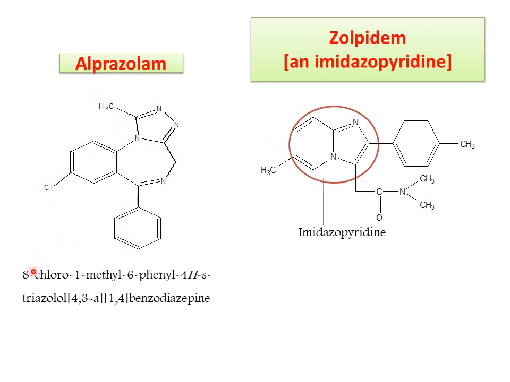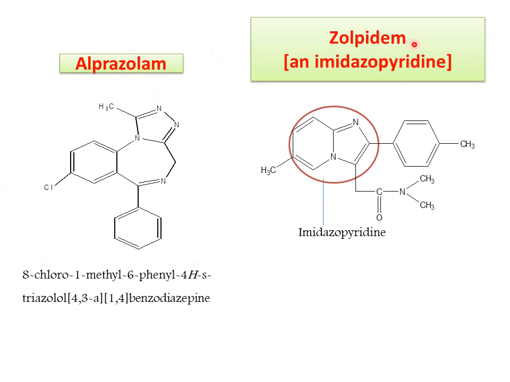Here it consists of a chlorine at the 8th position, and the first position is a methyl, with a 6-phenyl. And while giving the numbering, it undergoes several changes, and it gives 6-phenyl-4H-s-triazolo[4,3-a][1,4]benzodiazepine. This is the structure of alprazolam.